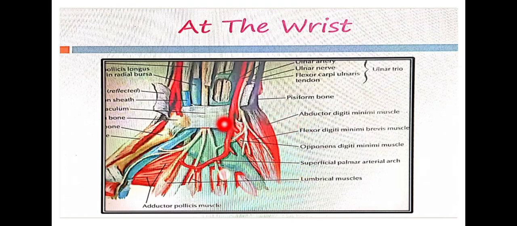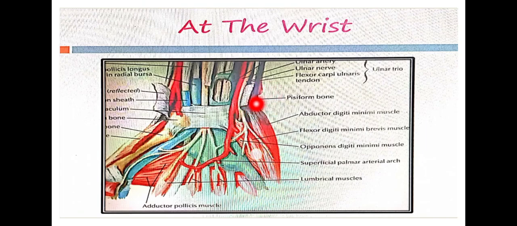So at the wrist, what happens? The ulnar nerve passes superficial to the flexor retinaculum. Can you see? After passing superficial to the flexor retinaculum, it passes through a tunnel. I already said that whenever there is a joint, the ulnar nerve should be protected, so a tunnel is created here, lateral to the pisiform bone.